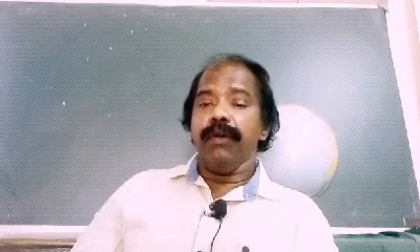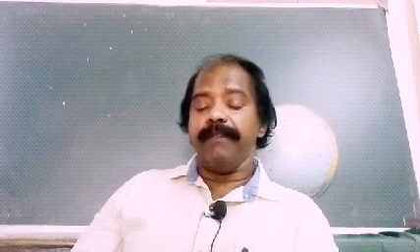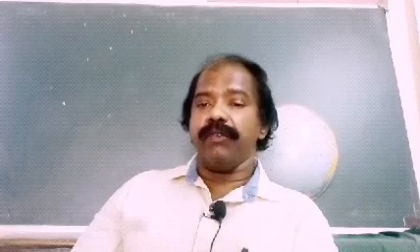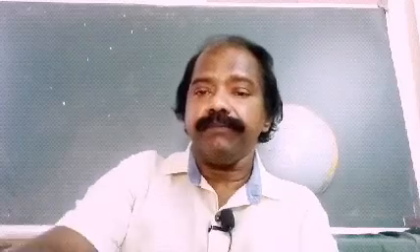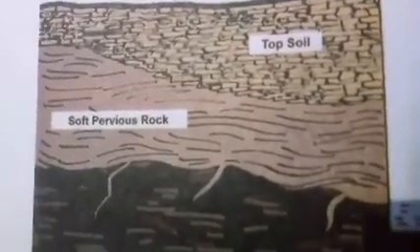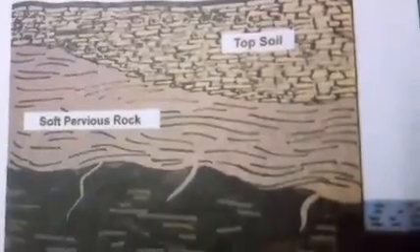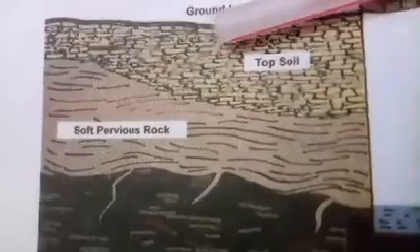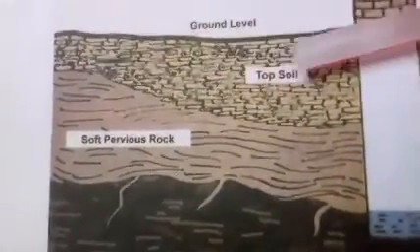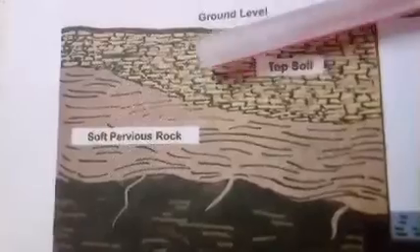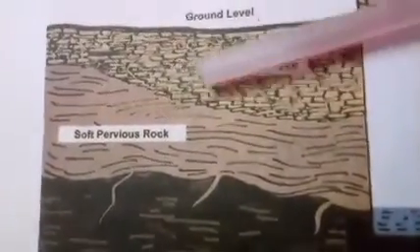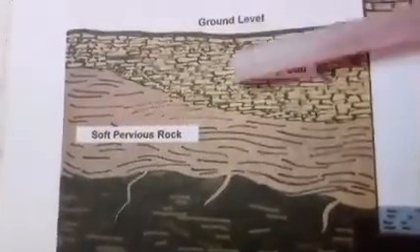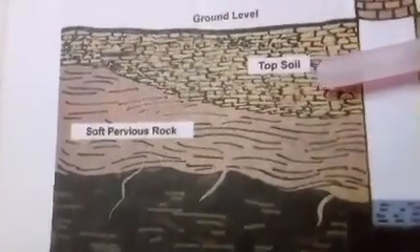Now, look at the picture here. Here is a picture about the underground structure and water storage. The textbook has this picture. In the picture you have the top layer of the soil. You look here, the broken rocks. Through these gaps the water will sink down.